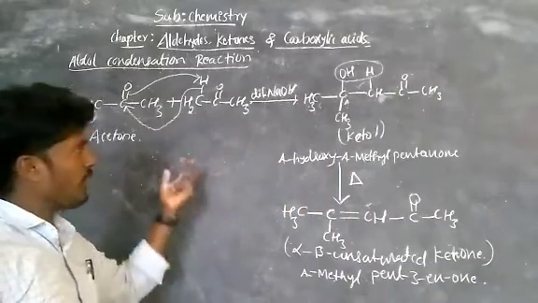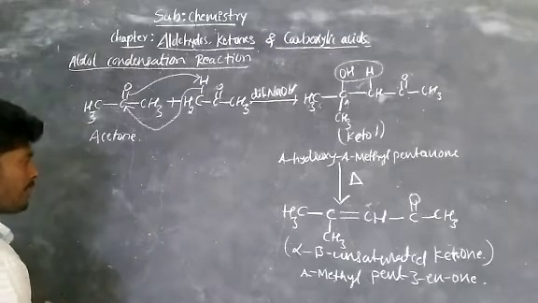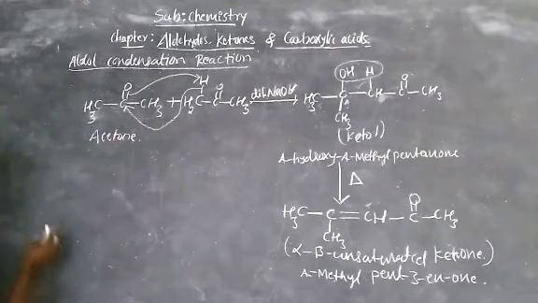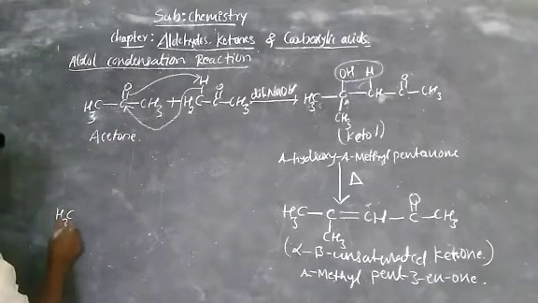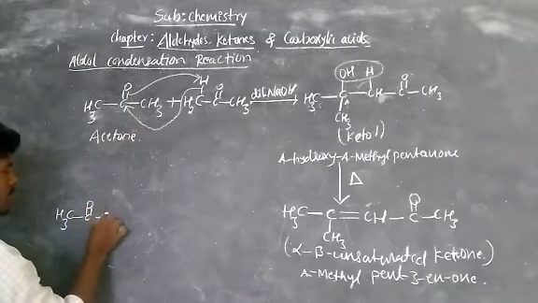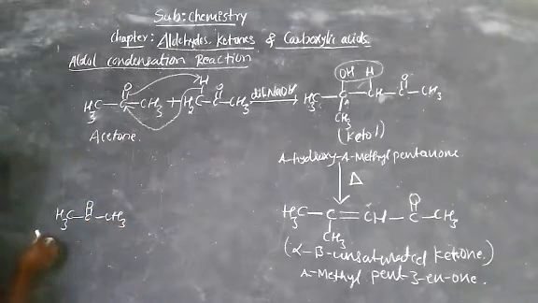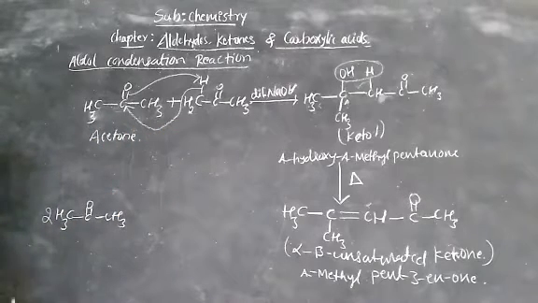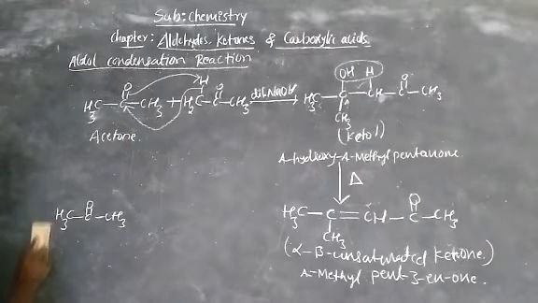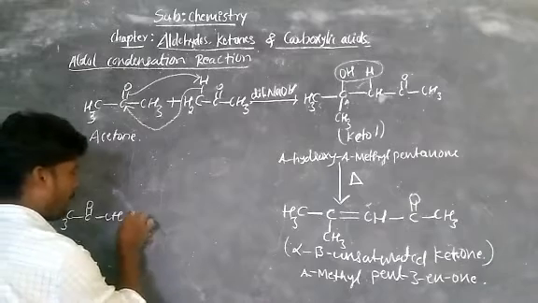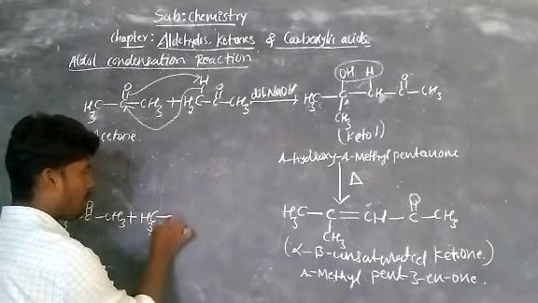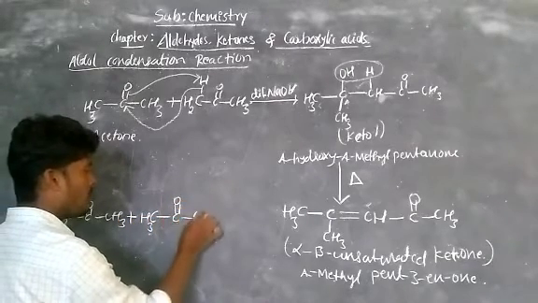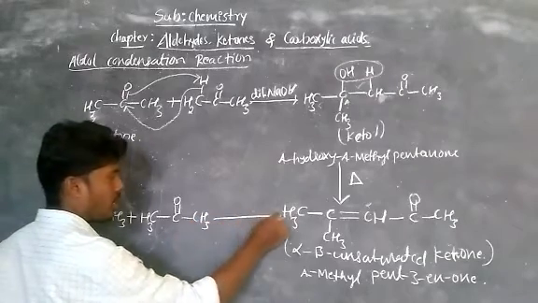Now this can also be written in a single step. Observe how. Write these 2 reactants. That is CH3 bond C double bond O CH3. You can also put it here 2 times. 1 and 2, right, we are taking. Therefore you can write 2 times. Just to understand, I am writing one more time here. CH3 bond C double bond O bond CH3.